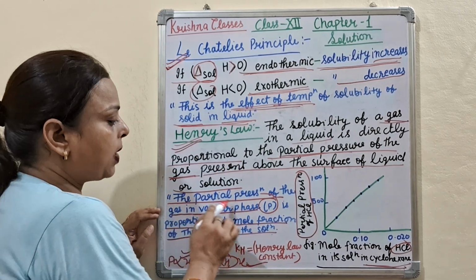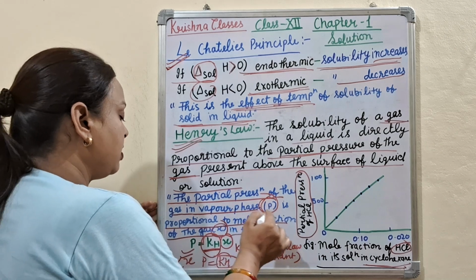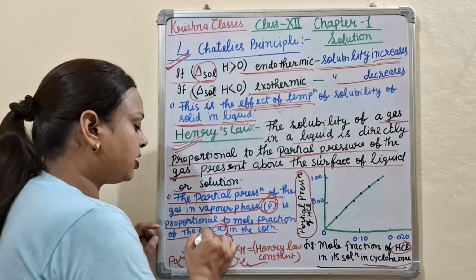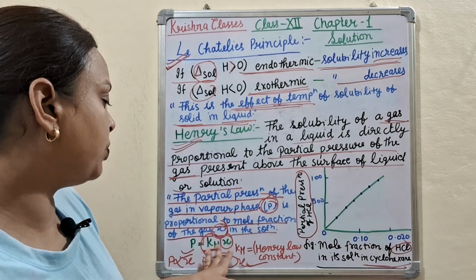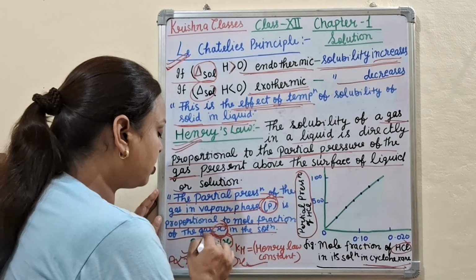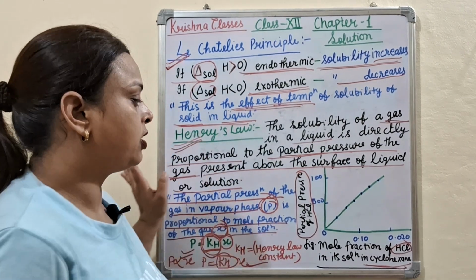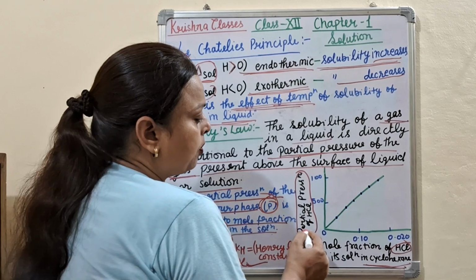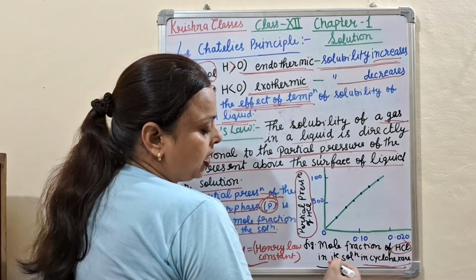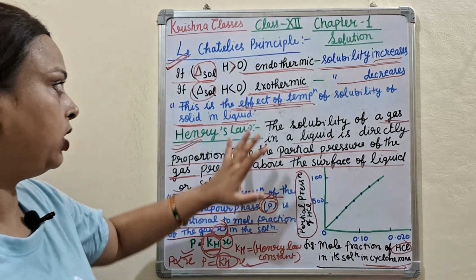The partial pressure of the gas in vapor phase, represented by P, is proportional to the mole fraction of the gas represented by X. When we remove the proportional sign, we use a constant called KH, the Henry law constant. Here the graph shows the partial pressure of HCl and the line shows the mole fraction of HCl in its solution.